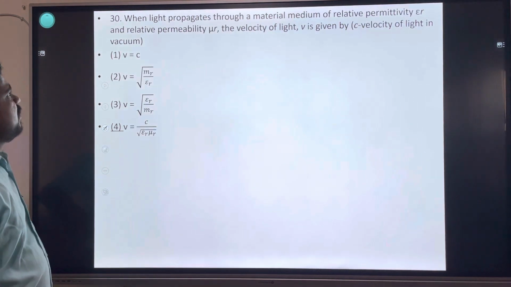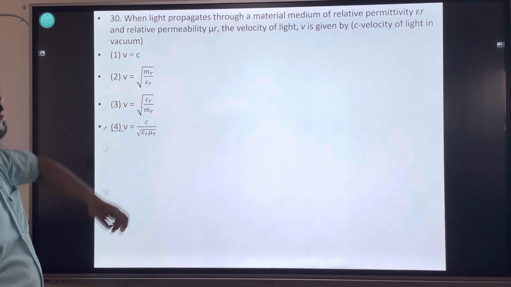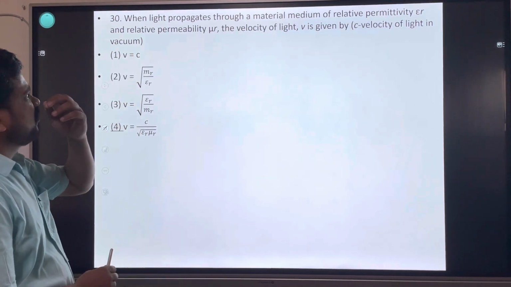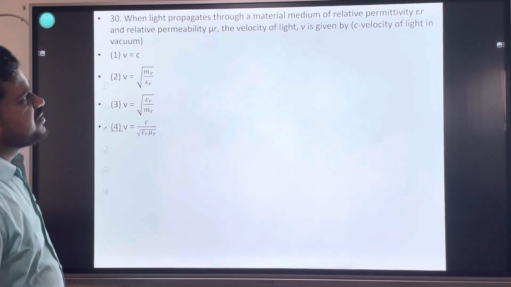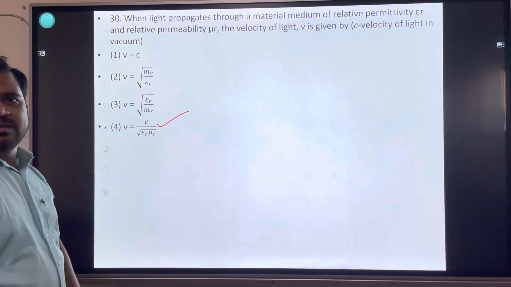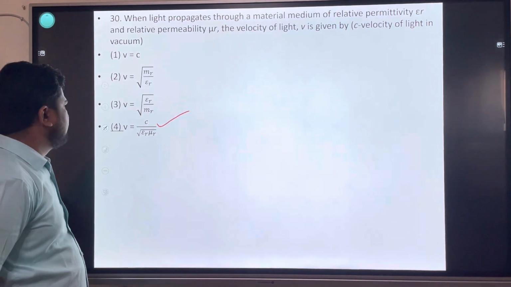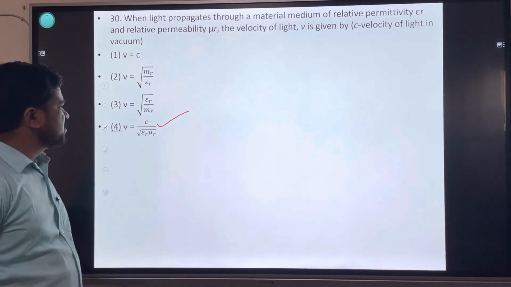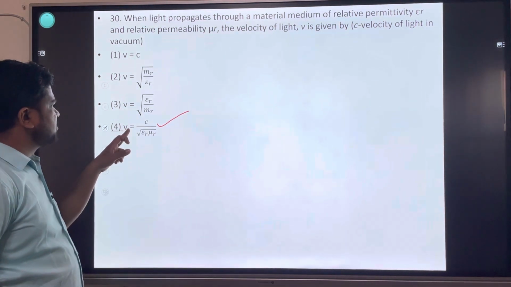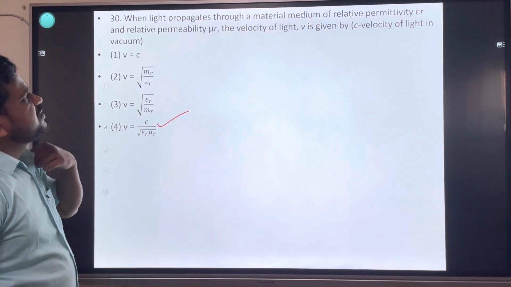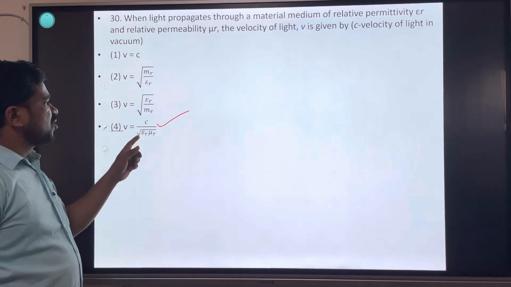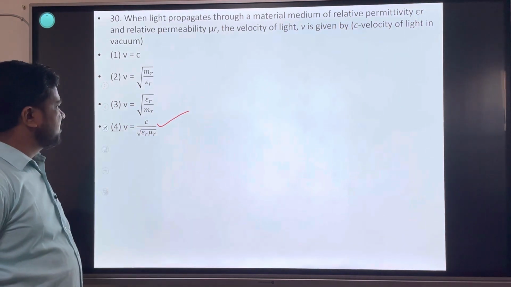Next question. When light propagates through a material medium of relative permittivity epsilon r and relative permeability mu r, the velocity of light v is given by. रट के रखो, ध्यान में रखो ये formula. V is equal to c divided by square root of epsilon r mu r. Velocity v equal to c, where c is speed of light and v is velocity of wave in terms of electromagnetic wave.